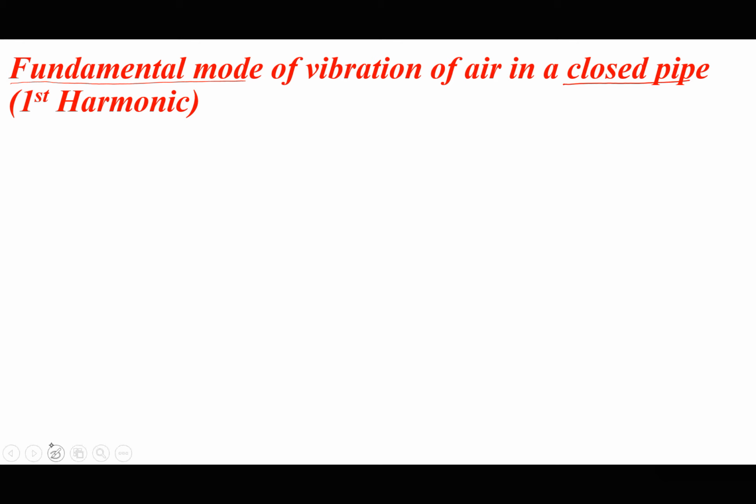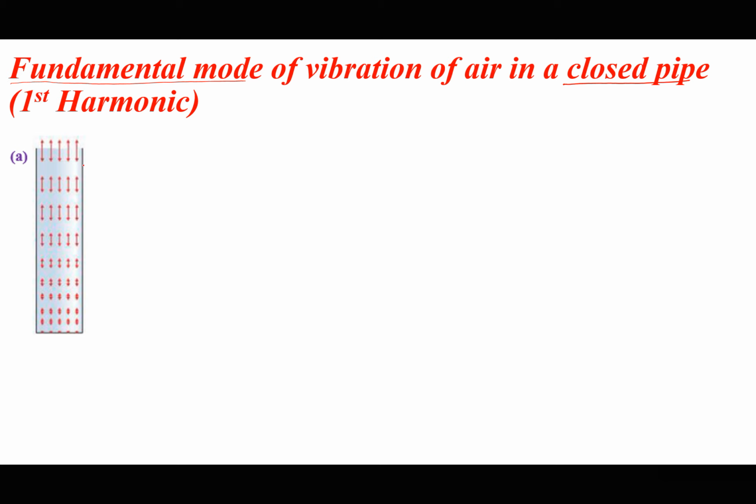We have seen a simple animation of a closed pipe, where particles at the open end are free to vibrate easily, therefore they vibrate with maximum amplitude. In other words, they vibrate to bigger distances. Now, these lines show how particles vibrate, and you notice that the length of the lines decreases as you move towards the closed end.